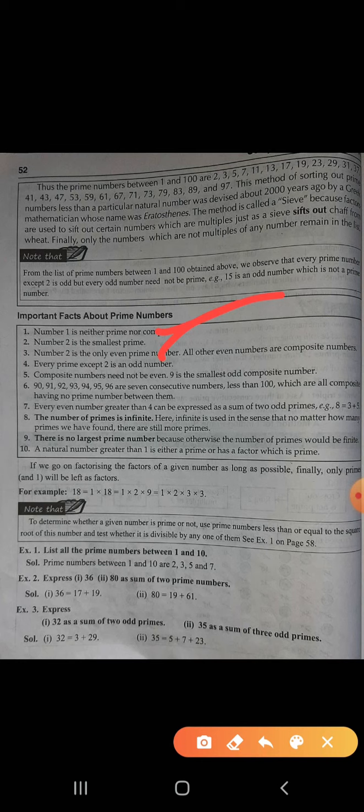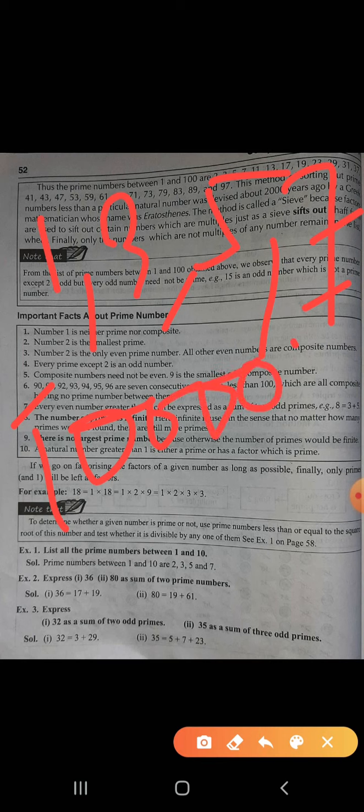Keep all of this in mind. There is no largest prime number because, first of all, see point number 8: the number of primes is infinite. If I say 1, 3, 5, 7, 1 lakh 1, 1 crore 1, 1000 crore 1, just like those, they are infinite. Not only 1, 3, 5, 7.